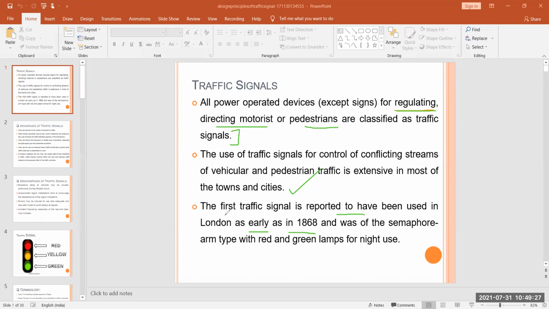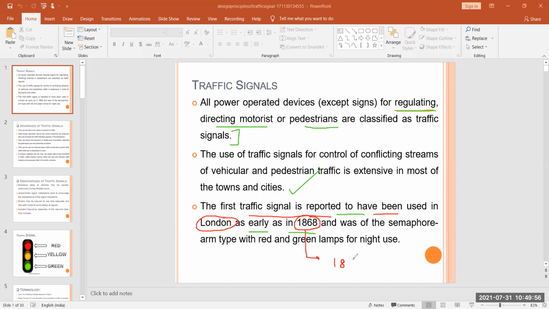So here you have a GK question: where was the first traffic signal reported? Basically, the first traffic signal is located in London, and around 1868 our first traffic signal worldwide was used in London. So here you see, in the year 1868, in London, the traffic signals were used.